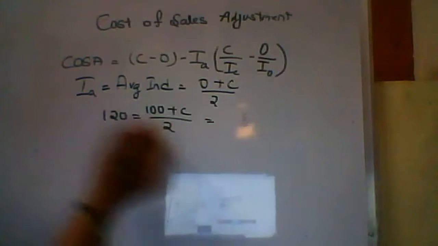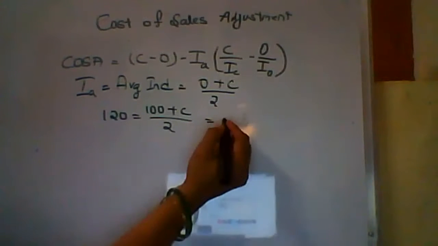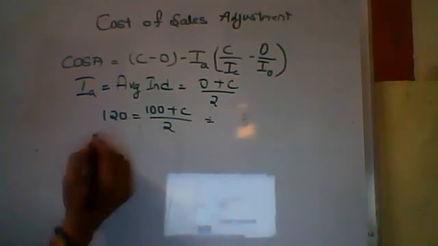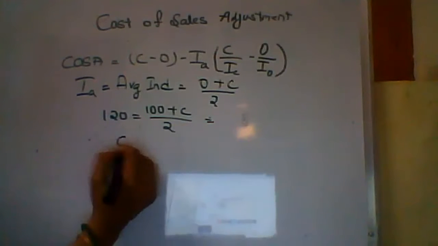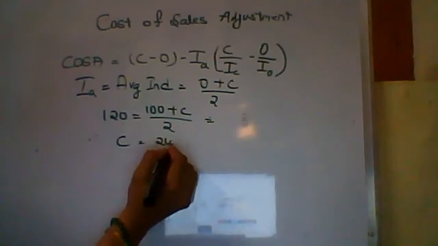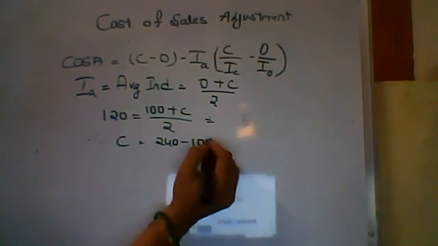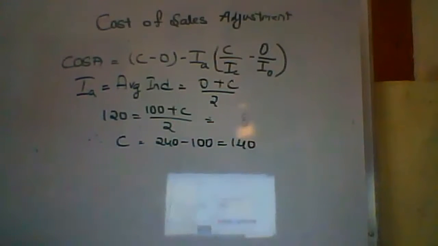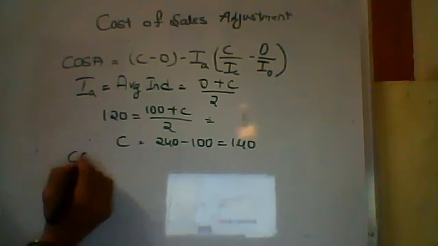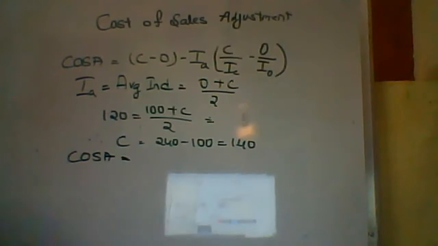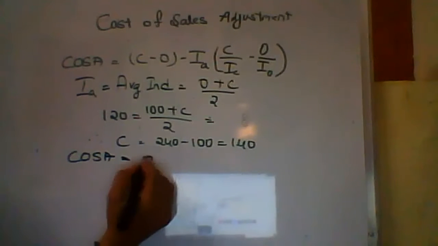So if you do that, 240 minus 100, index of closing stock will become 140. So now apply it in the problem. Opening stock is given as 50,000. So apply the COSA formula. Opening stock 50,000, closing stock 84,000.